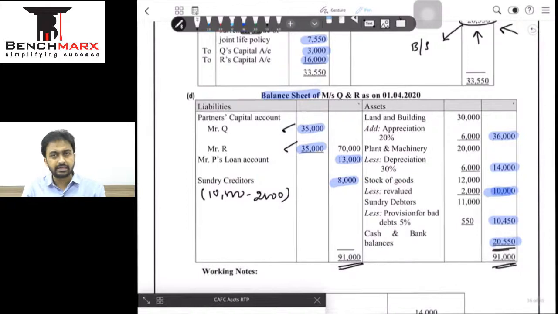Decent question, not very difficult, but yes, a good question to revise because it has JLP and it has capital being in the proportion of their PSR and normal goodwill, so it will come up every time.